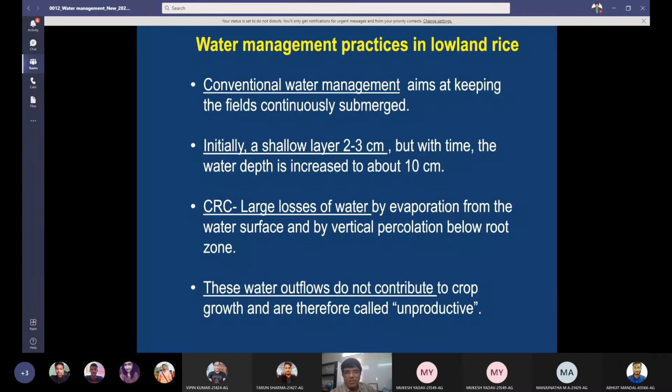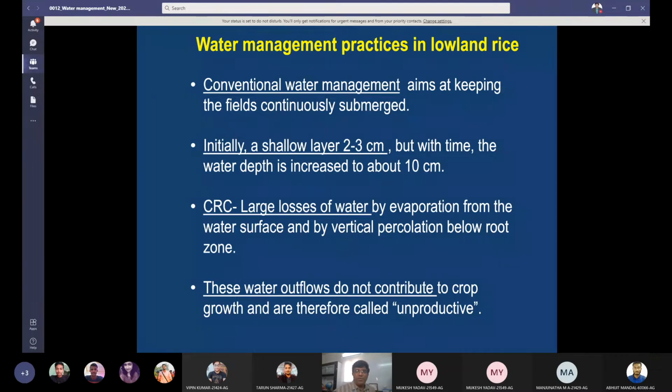Water management practices in lowland rice. Conventional water management aims at keeping the fields continuously submerged. So these are the practices for water management in lowland rice. How to manage water in lowland rice? The aim is to keep the fields continuously submerged, or continuously ponded or flooded with water.